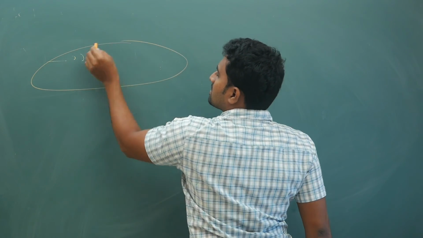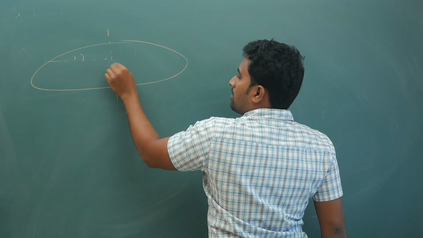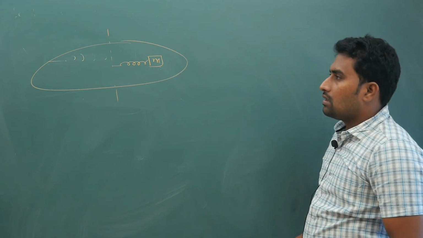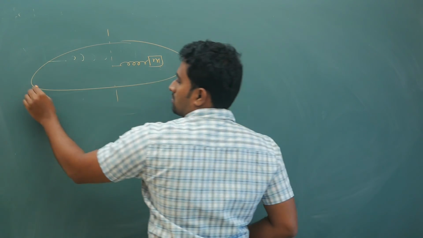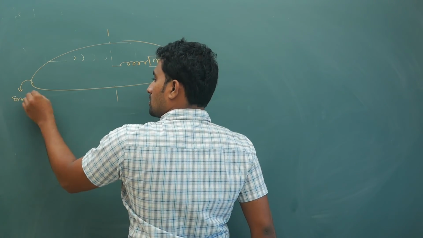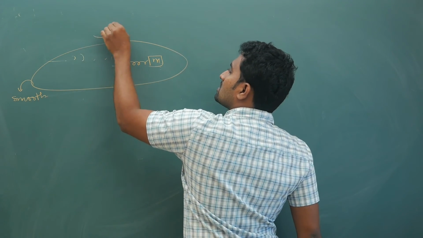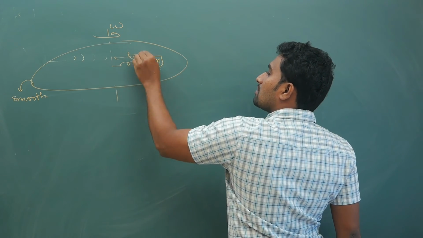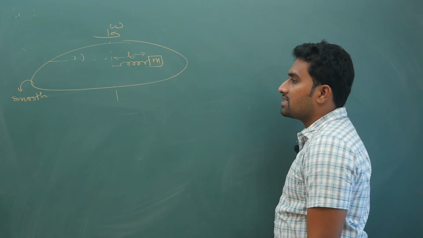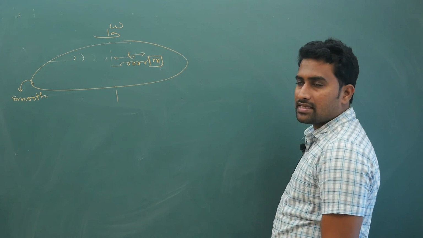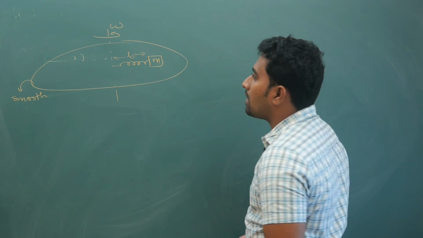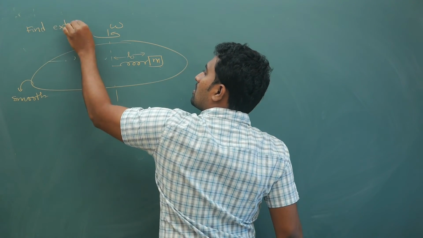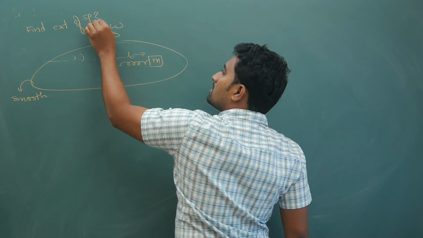The question is like this. A spring is there, attached to this there is a block. Now if the surface is smooth and if the angular velocity is omega, natural length is L0, and you are asked to find the extension of the spring. Initially it was like this. After the angular velocity becomes omega, find the extension of the spring. That is your question.